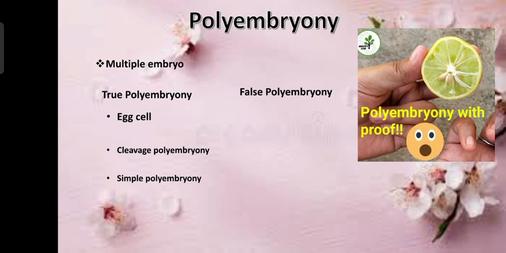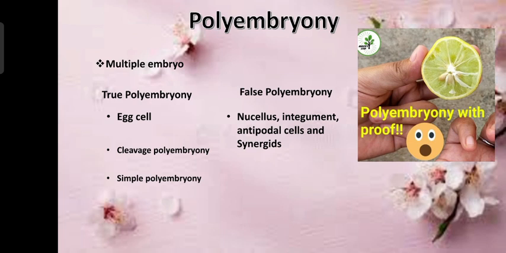Now let's study false polyembryony. What is false polyembryony? If the multiple embryos develop from cells other than the egg cell, that means the nucleus, synergids, integument or antipodal cells, it is called false polyembryony.